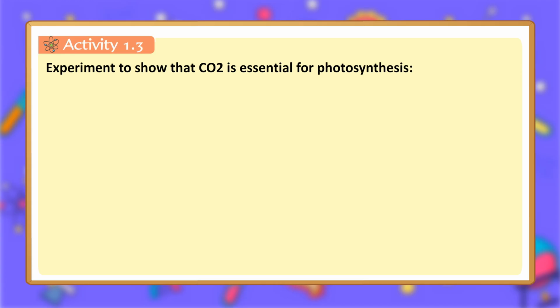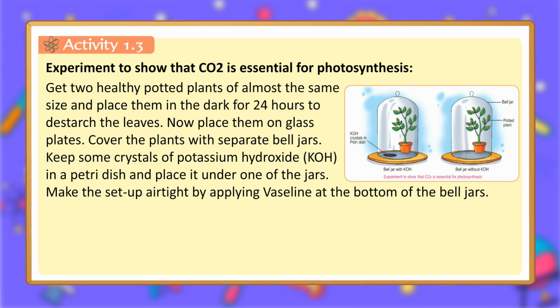contains starch. Activity 1.3. Experiment to show that CO2 is essential for photosynthesis. Get 2 healthy potted plants of almost the same size and place them in the dark for 24 hours to destarch the leaves. Now place them on glass plates. Cover the plants with separate bell jars. Keep some crystals of potassium hydroxide, KOH, in a petri dish and place it under one of the jars.